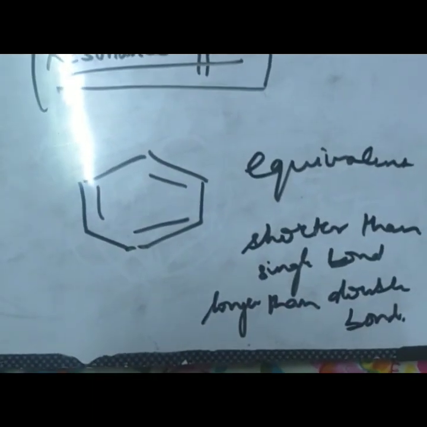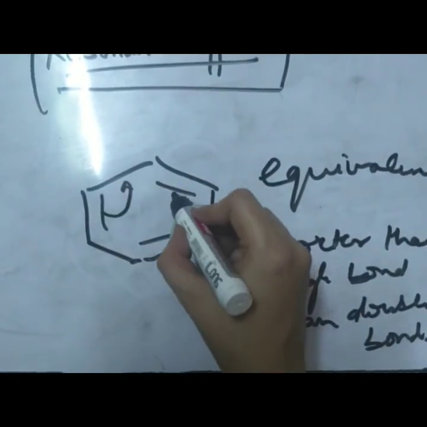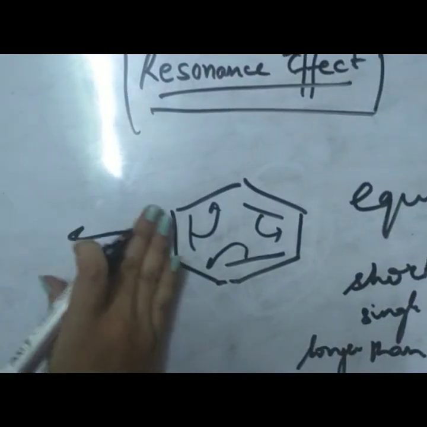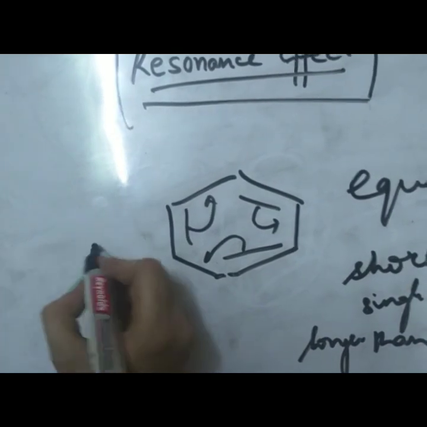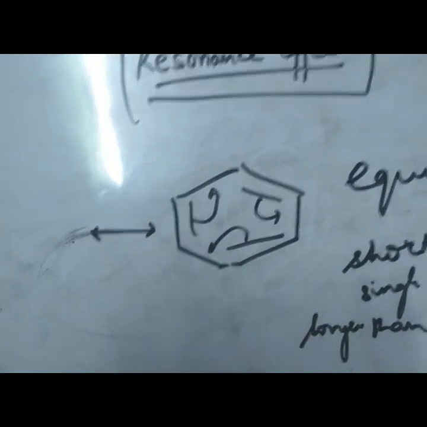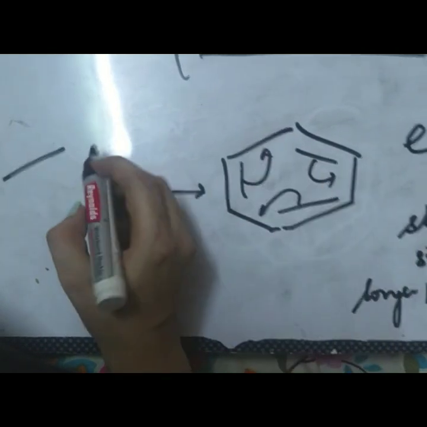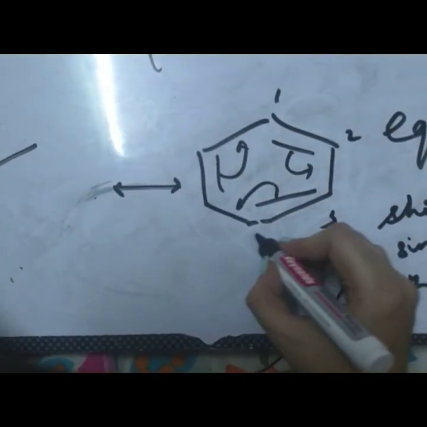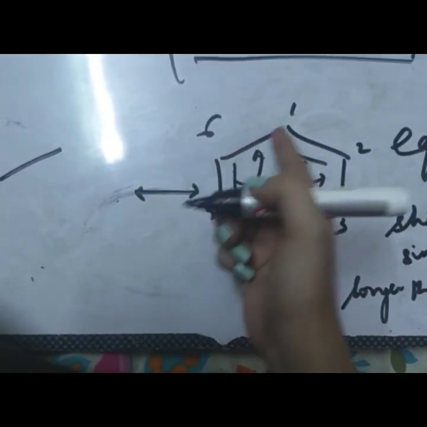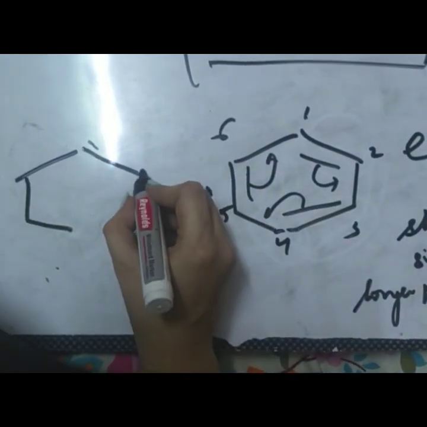So scientists came to the conclusion that the electron density shifts, and it's a hybrid. Whenever we show canonical structures, that means resonance structures, we show them with this arrow having 2 arrowheads. Let's say the carbons are numbered 1, 2, 3, 4, 5 and 6. First there was a single bond between the first and 6th carbon, but now they will have a double bond.